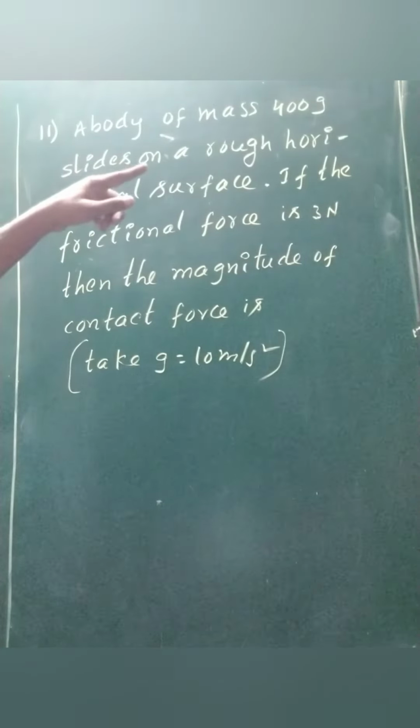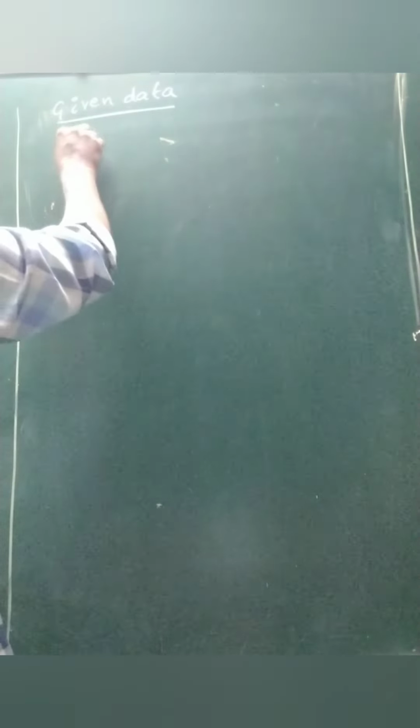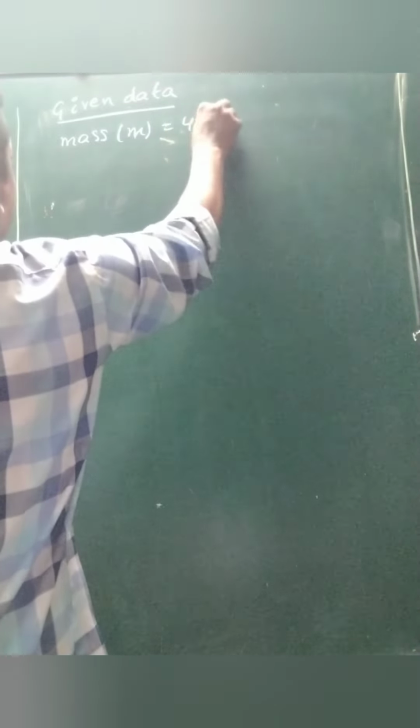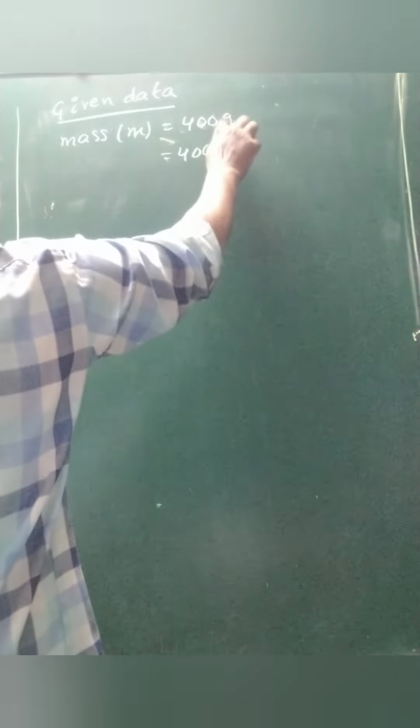A body of mass 400 grams slides on a rough horizontal surface. If the frictional force is 3 newtons, the magnitude of the contact force is? Given data: mass m equals 400 g, converted into kg, 400 into 10 power minus 3 kg.